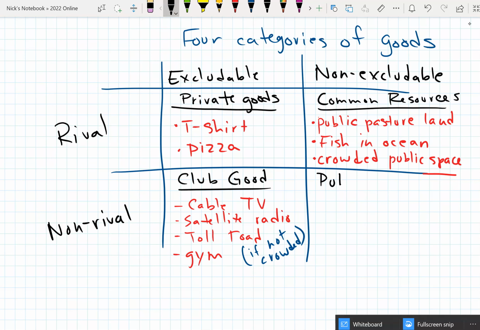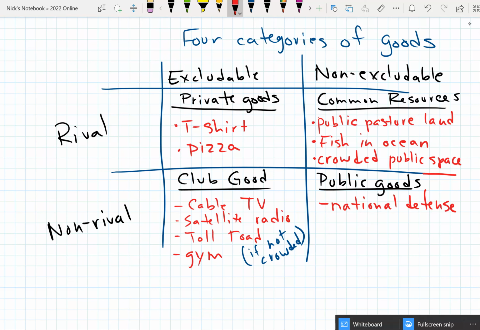Finally, we have something called the public goods. I'll give two examples that are just classic examples of public goods. We'll come back to each one of these in more detail. One is national defense. This is both non-excludable and non-rival, meaning if there's an army defending your nation, then you can't exclude one individual from it, right? You're either protecting the country from attack, or you're not. You can't say, well, if you don't pay, then you don't get it, right?